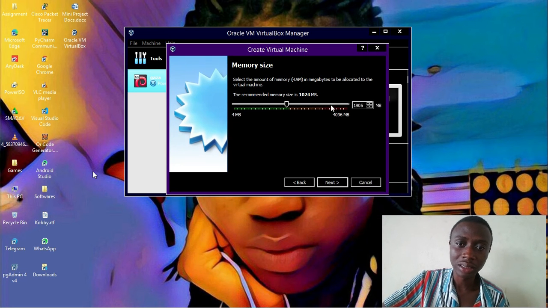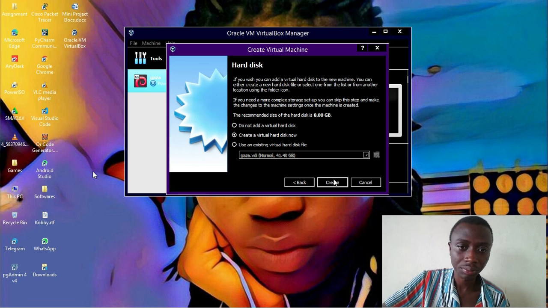So I'll just give it any RAM size, but you have to be specific on the kind of RAM you want the machine to use, and depending upon your original RAM, you have to either divide it or just select anything that will help you. So I will just take 1900. Let me just say 1900 or 2048. That is 2 gig RAM, and I need to create a hard disk for it.